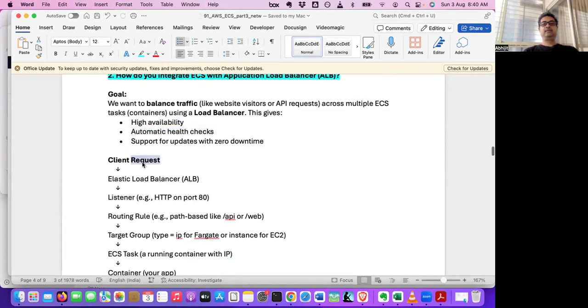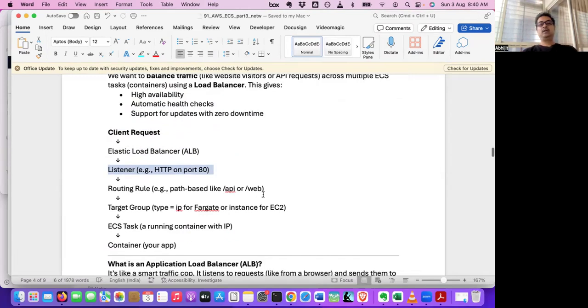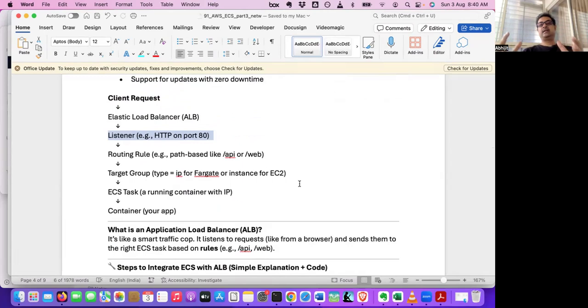So we have seen this flow. The client request goes to the ALB, the application load balancer. Then it goes to the listener. The load balancer will have a listener and target groups. The listener is on port 80, and there will be routing rules, path-based rules like API or web. If it is yourcompany.com/api, it will go to this particular target group. /web means it will go to a different target group. And there are tasks ready to serve that.